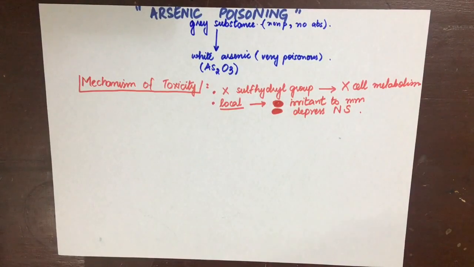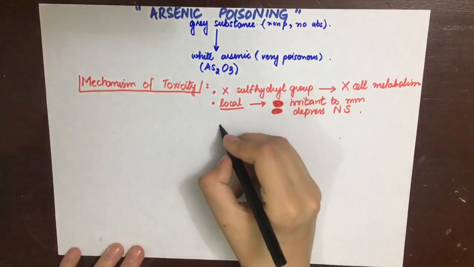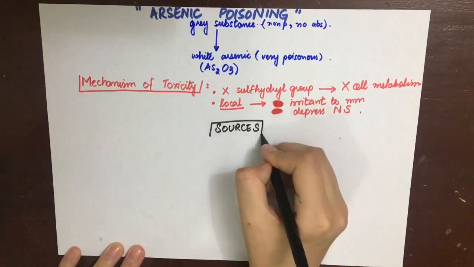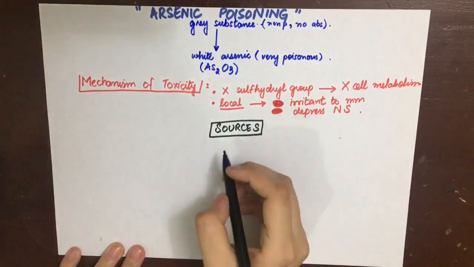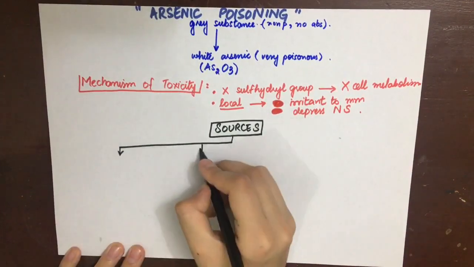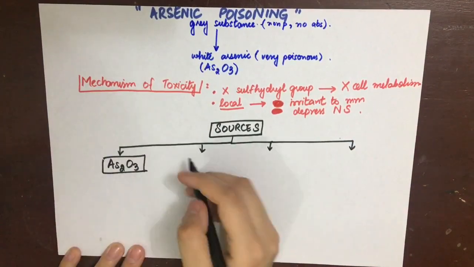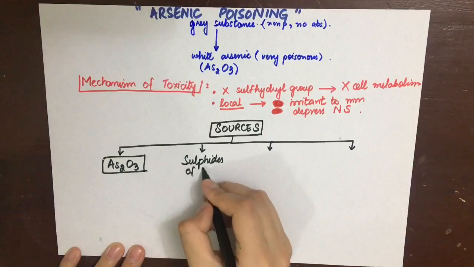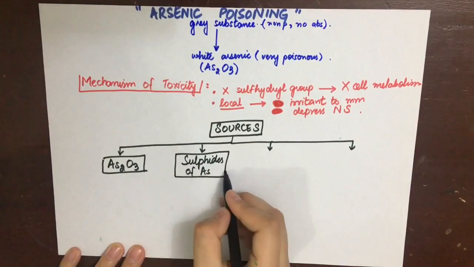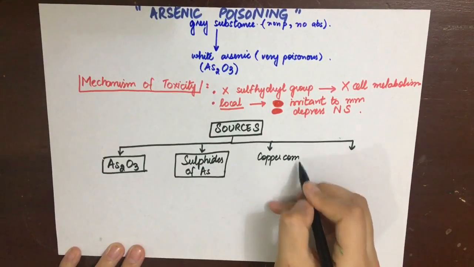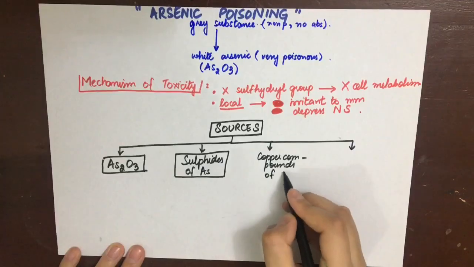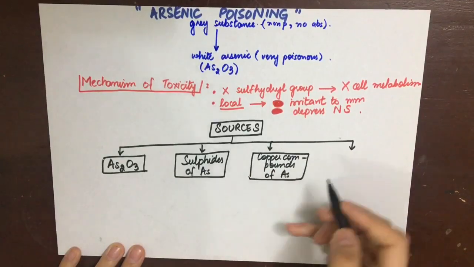Now, the sources of arsenic, we'll discuss 4 of them here. One will be the oxides of arsenic, that is arsenic trioxide. Next will be sulfides. Then will be copper compounds of arsenic and some others.